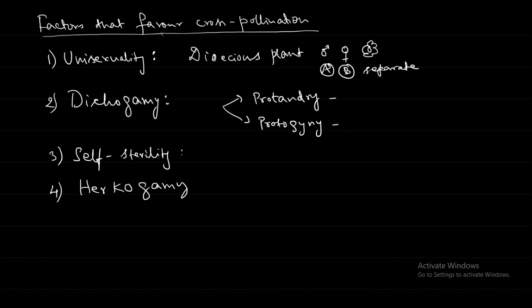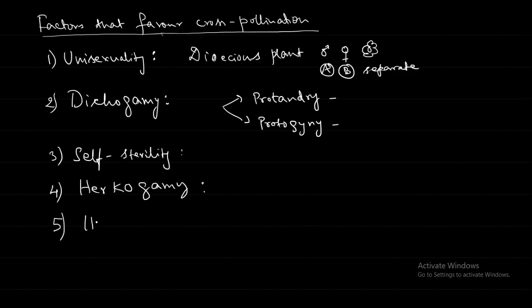For example, there is a hood-like covering on the stigma that acts as a mechanical barrier, as in pansy and iris. You can always check the internet for how these flowers and plants look, pansy, iris, orchids. You can see how the hood mechanically acts as a barrier to prevent the pollen from sitting on the stigma of the same flower. So hercogamy is another factor that favors cross pollination.